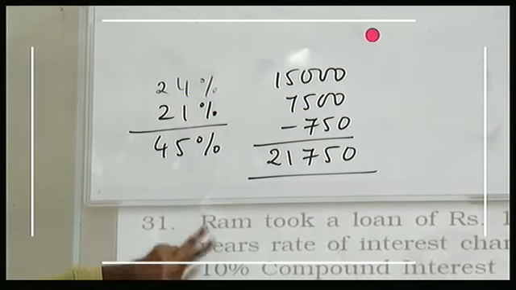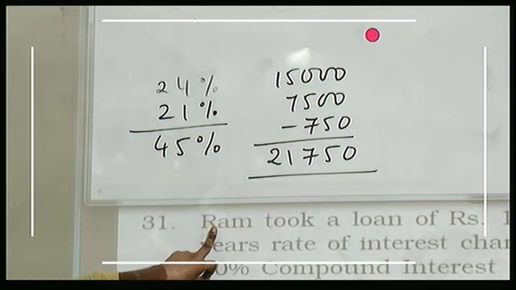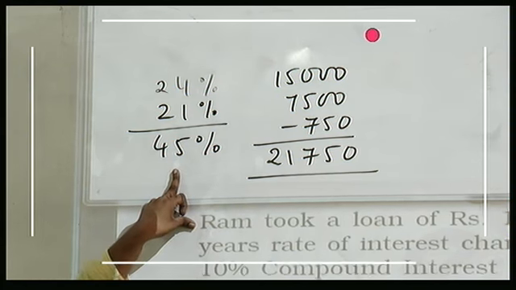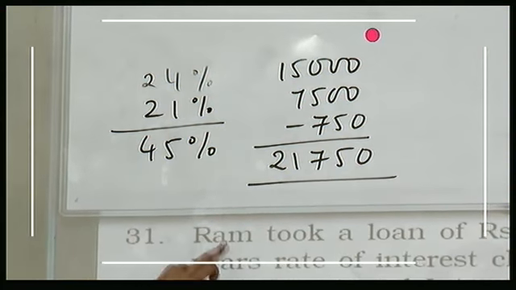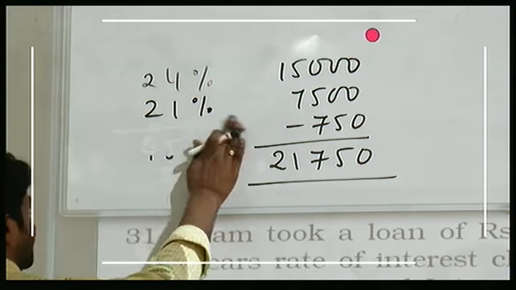I'll tell you about question 31. Whoever the examiner is, I will also tell how he framed this question and how he solved it. This is the actual process. 21,750 is the final answer, but the one who framed this question, his idea is different. Yes?